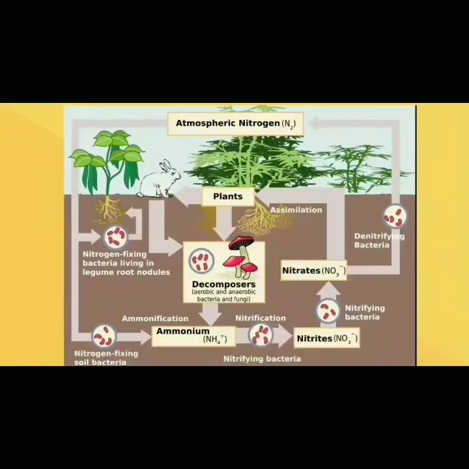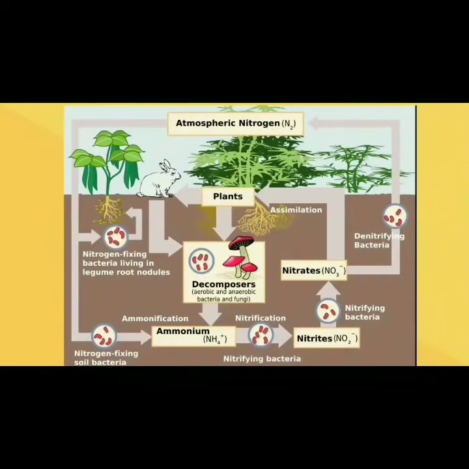After this nitrification process, the next step is assimilation. In the assimilation process, plants, the primary producers, take all the nitrogen components from the soil by their roots, and in that way the plants and animals form plant protein and animal protein, and the nitrogen enters into the food chain.